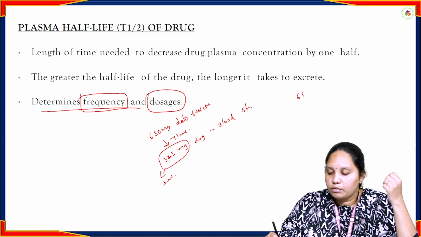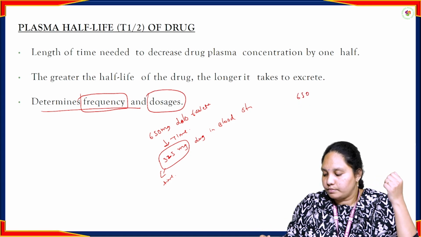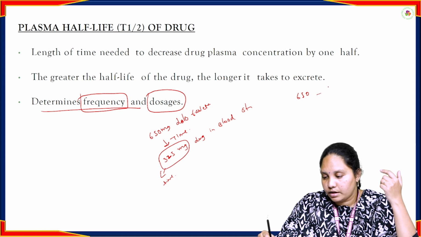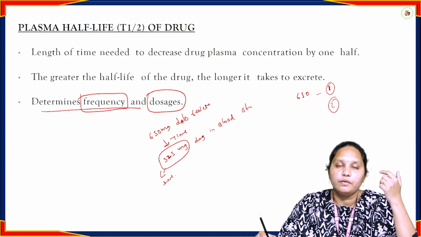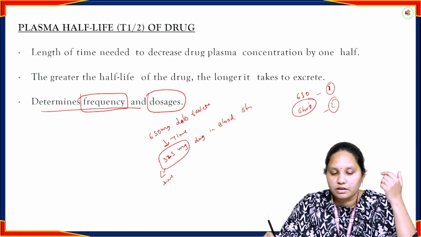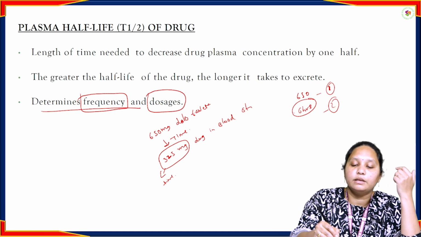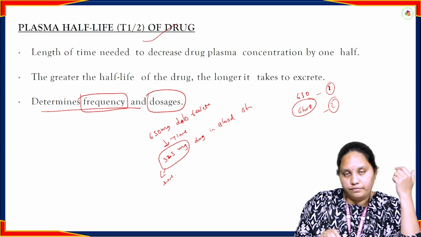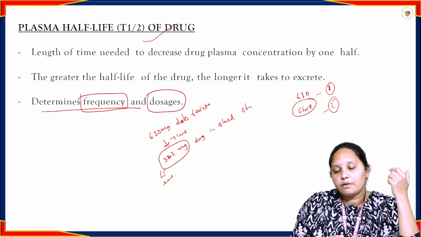Say Dolo 650 tablet. This is the first dose. Next dose, at what time do you have to take it? After 6 hours. Who decided this? This 6 hours is decided by the plasma half-life of a drug.